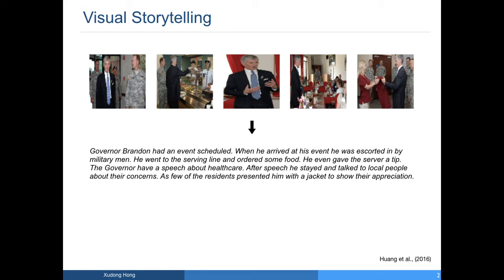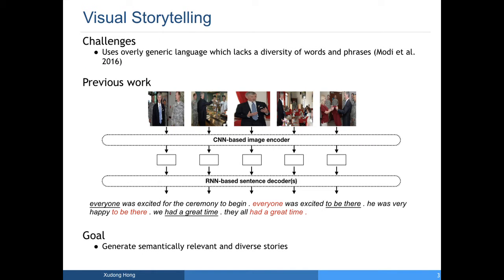Let's first define the visual storytelling task. Visual storytelling is the generation of a narrative given a sequence of images. Here is an example. Given these 5 images, the human can produce a diverse and readable story. However, this task is very challenging for machines.